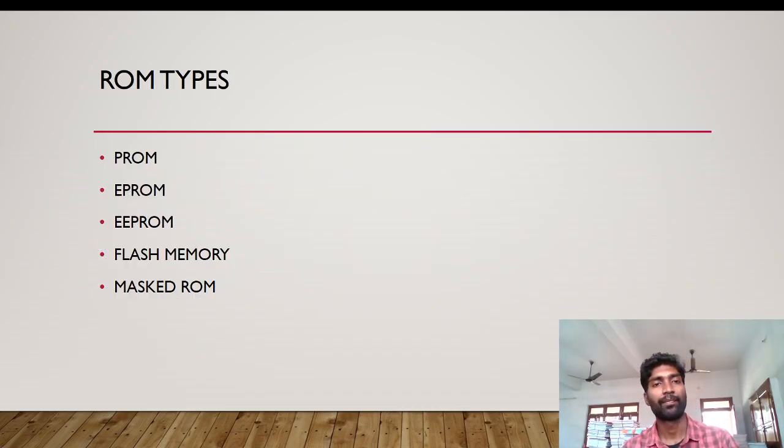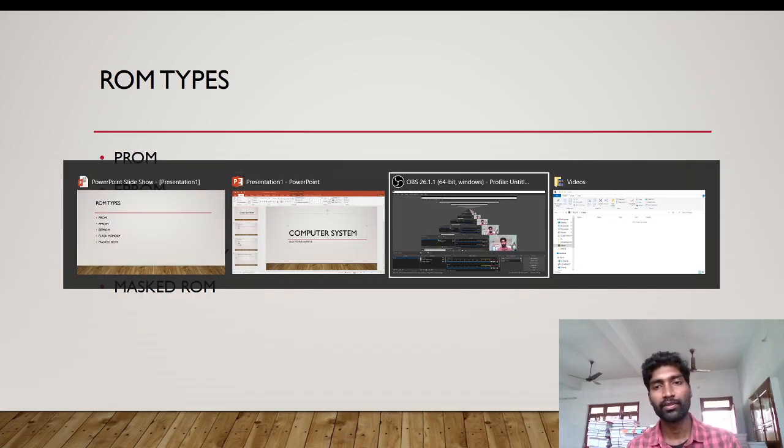Now next see ROM. What is meant by ROM? RAM means random access memory. It is a temporary storage memory location. When we are talking about ROM, read only memory, read only memory means you can only read. When you buy a new mobile, when you buy a new tablet, you can only read. Correct? We can only read.